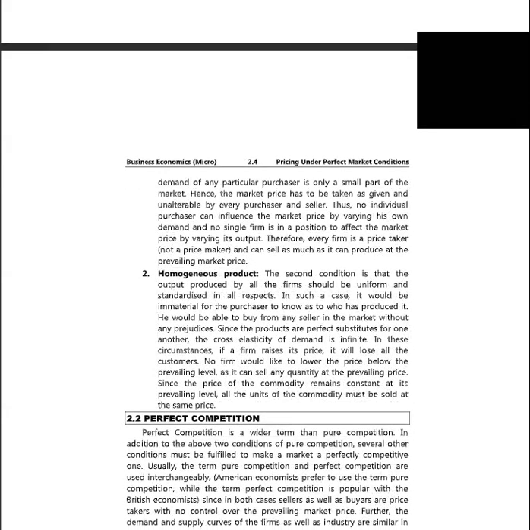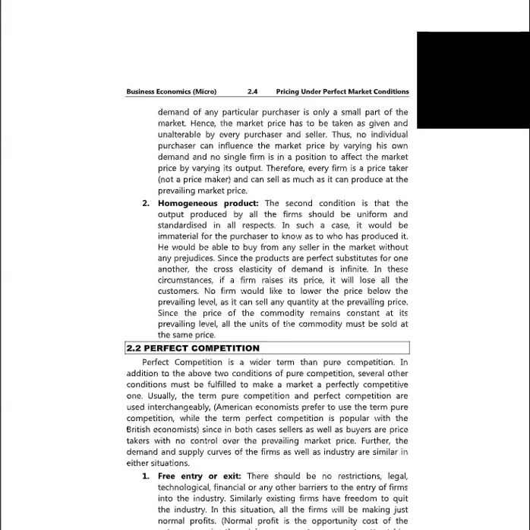Next, we look at the homogeneous product. The second condition is that the output produced by all the firms should be uniform and standardized in all respects. In such a case, it would be immaterial for the purchaser to know who has produced it. He would be able to buy from any seller in the market without any prejudice. Since the products are perfect substitutes for one another, the cross elasticity of demand is infinite. In these circumstances, if a firm raises its price, it will lose all its customers.